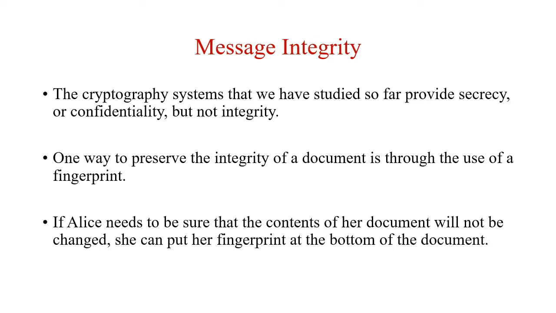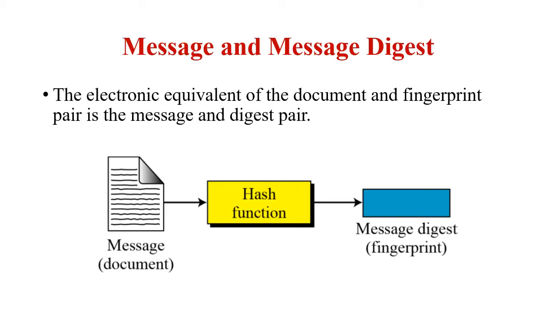The electronic equivalent of the document and fingerprint pair is the message and message digest pair. To preserve the integrity of the message, the message is passed through an algorithm, or function, which is called a cryptographic hash function. This function creates a compressed image of the message that can be used like a fingerprint. The message is given as input to the cryptographic hash function, and it generates a message digest.